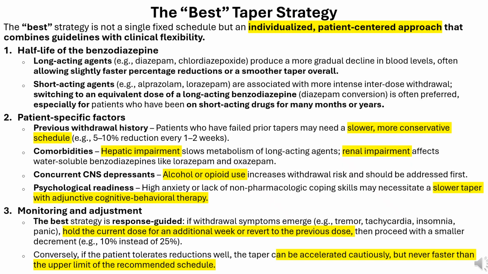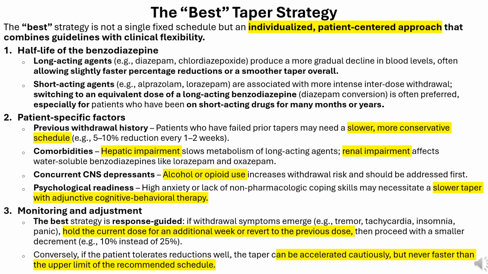Switching to an equivalent dose of a long-acting benzodiazepine, diazepam conversion, is often preferred, especially for patients who have been on short-acting drugs for many months or years. Patient-specific factors. Previous withdrawal history: patients who have failed prior tapers may need a slower, more conservative schedule, e.g., 5 to 10% reduction every 1 to 2 weeks. Comorbidities: hepatic impairment slows metabolism of long-acting agents.